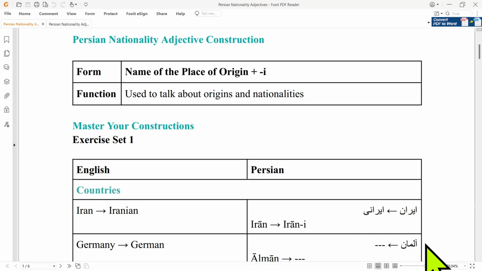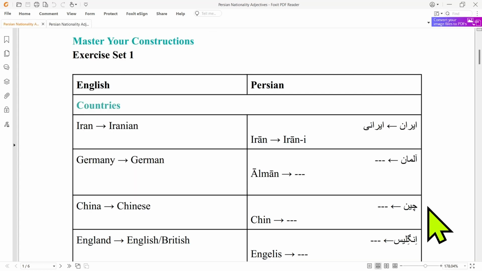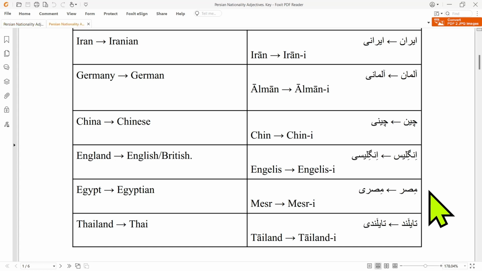Germany in Persian is Alman. So for German, we have Almani. The country China is Chin in Persian. So for Chinese, we have Chini. England is Engelis. So for English or British, we have Engelisi. Egypt is Mesr in Persian. So for Egyptian, we have Mesri.